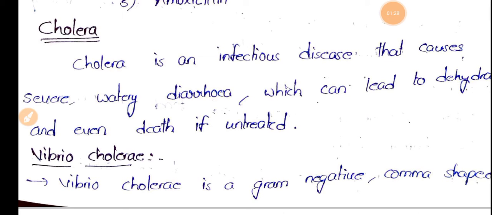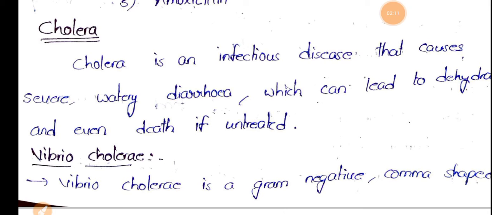This is an infectious disease that causes severe watery diarrhea, which can lead to dehydration and even death if untreated. Cholera is an infectious disease caused by a bacteria called Vibrio cholerae, and this will cause severe watery diarrhea. If the patient is not treated with proper medication, dehydration will be high and that patient will die of dehydration.